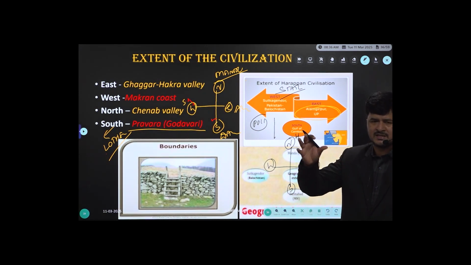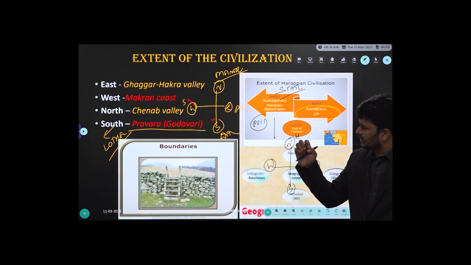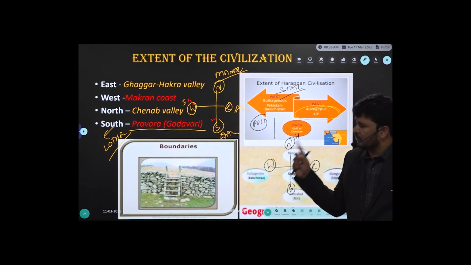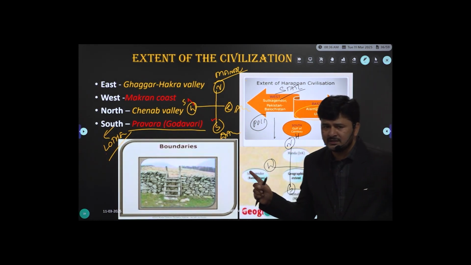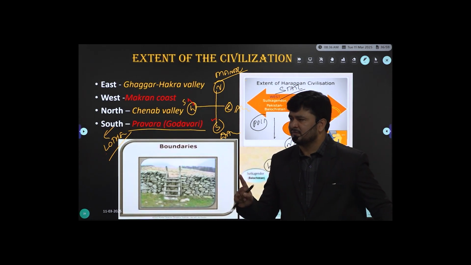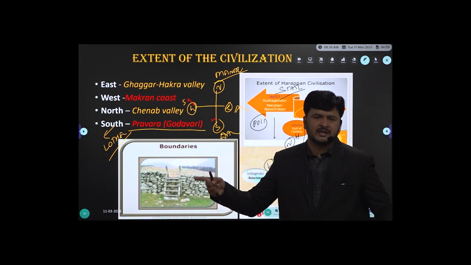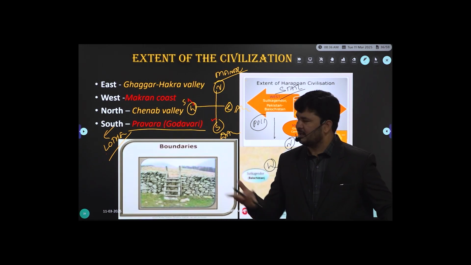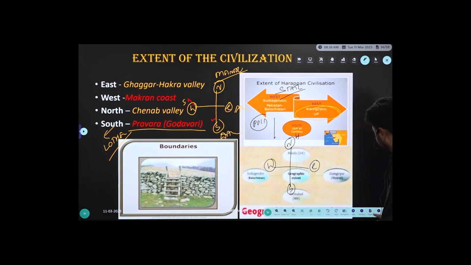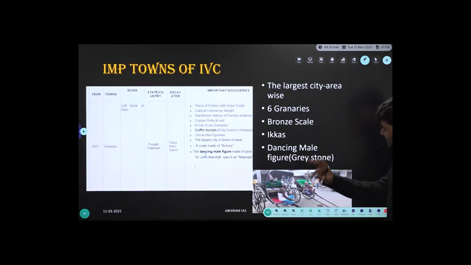So what is the concept in boundaries? The boundaries of the IVC were not static, they were prone to be changed, dynamic in nature. And as I was telling, on the important towns, it's extremely factual information. So maybe Harappa, Lothal, Mohenjo-daro, on the respective sites and all that.